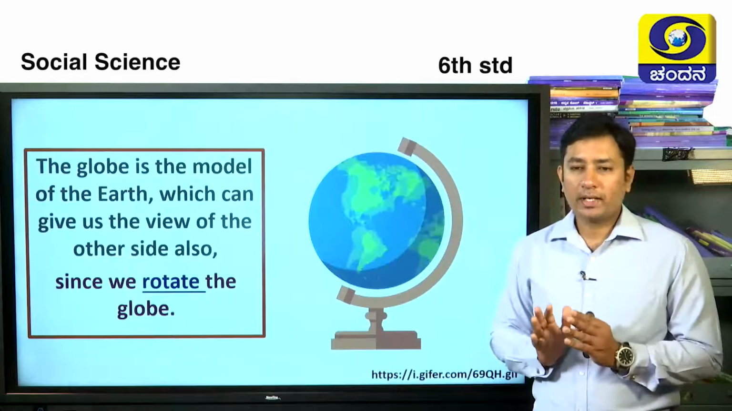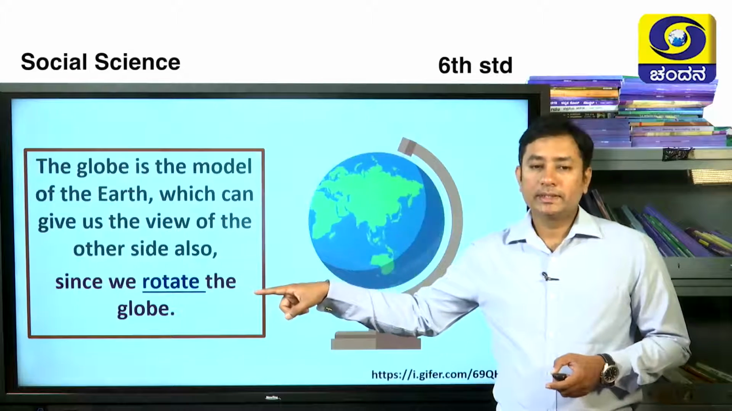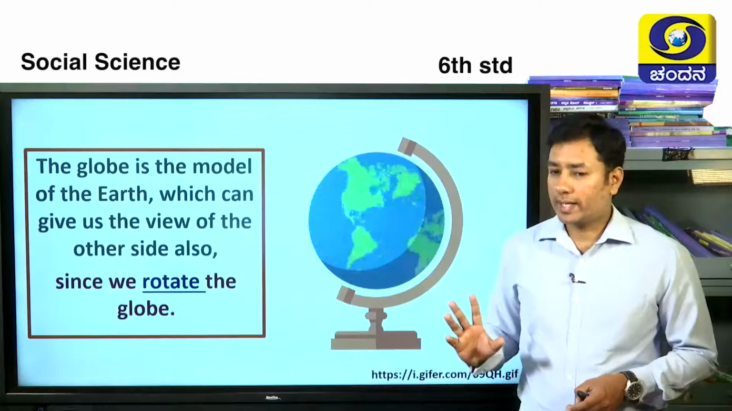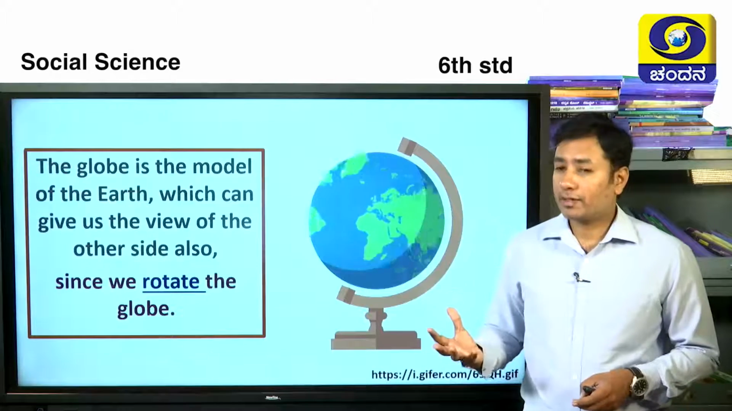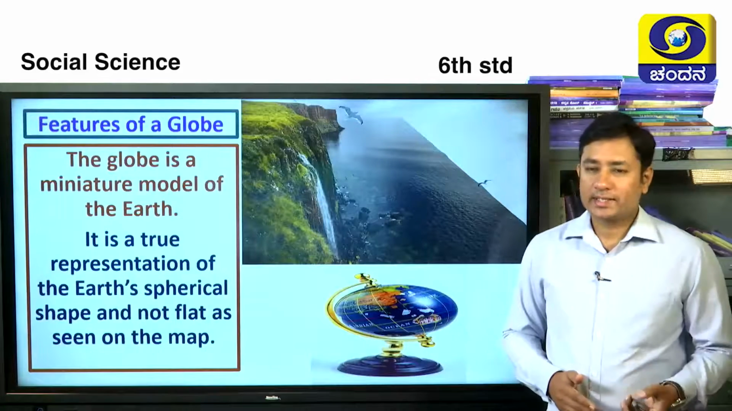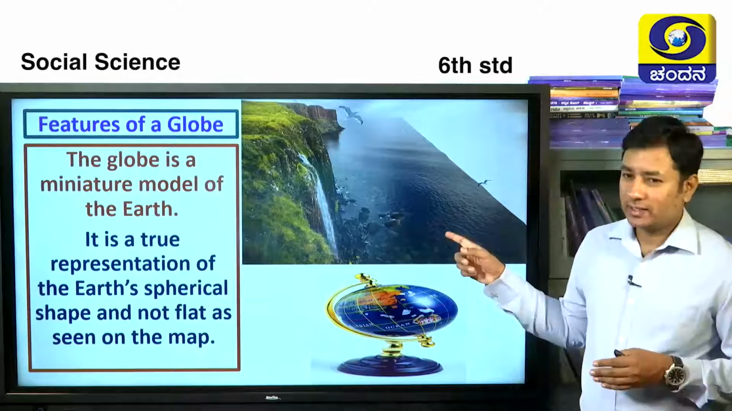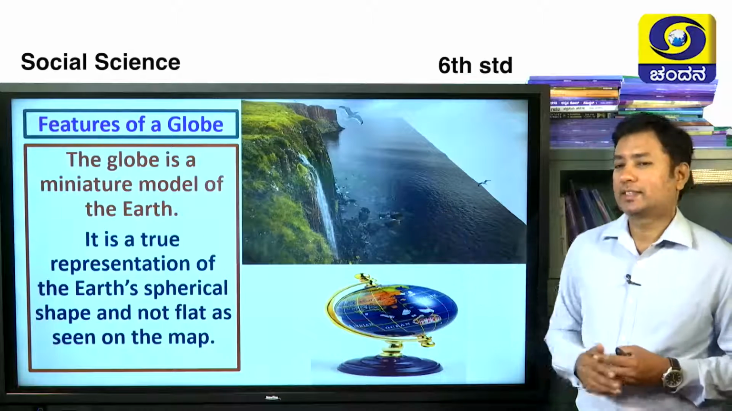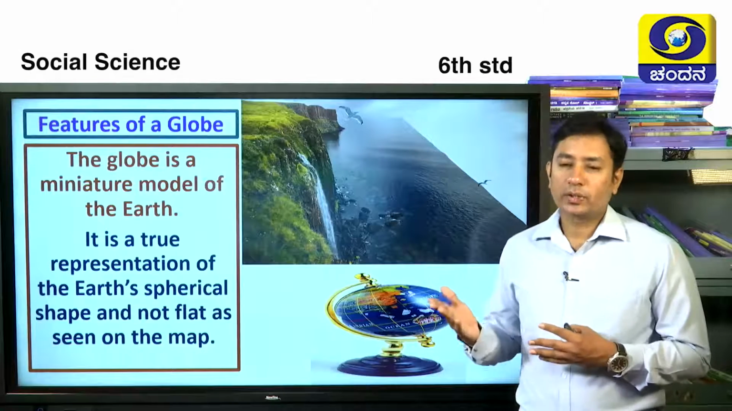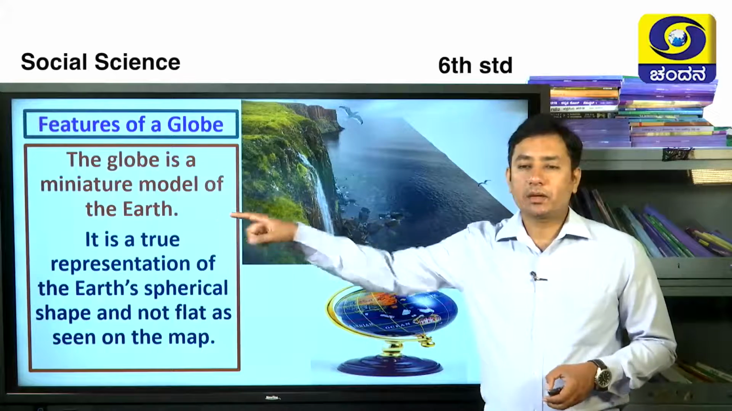A globe is nothing but a model of the earth which can give us the view of the other side also, since we rotate the globe. Why do we rotate the globe? We can see only one face at one time. If we have a globe, we can see all the other faces by rotating it. Easy, no? Fine. Next, earlier people assumed that the earth has an end, which looked just like this. But today we have satellites and scientific models, which prove the earth is geoid in shape.